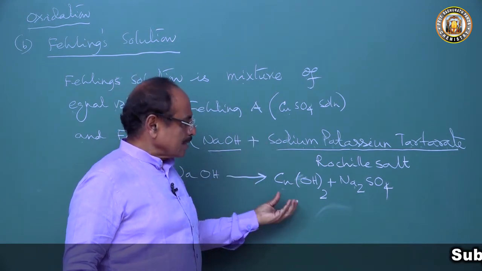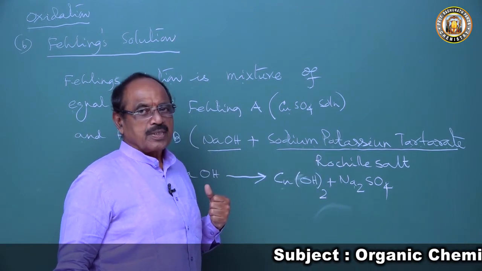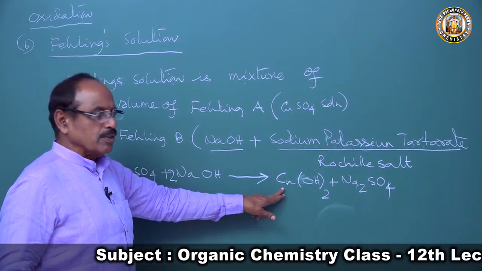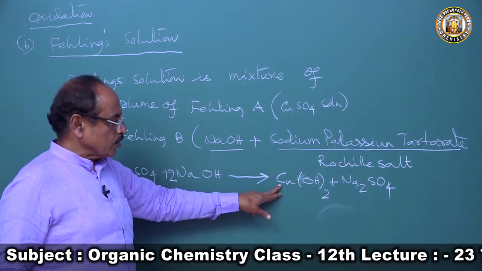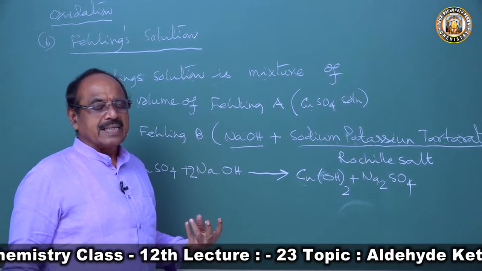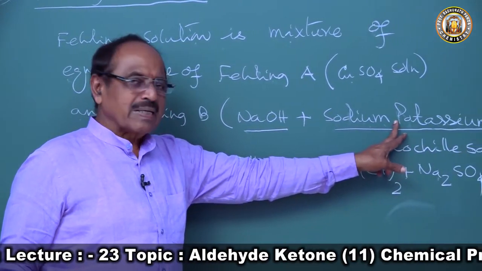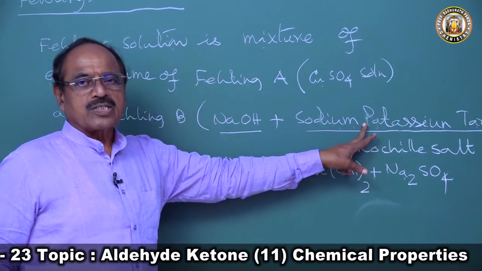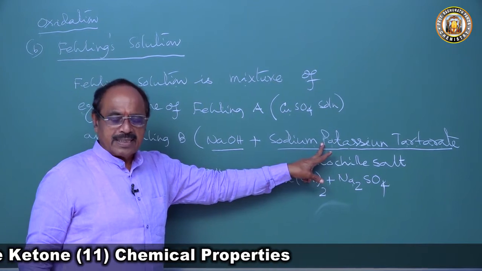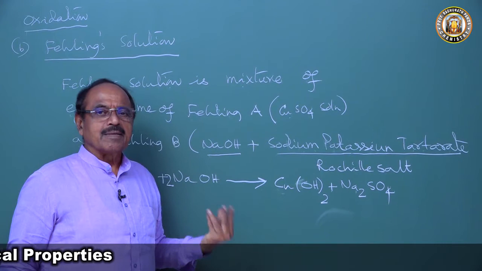So to stabilize that cupric hydroxide precipitate, the sodium potassium tartarate is used, and this Fehling solution is a mild oxidizing agent because of the cupric ion. It presents a cupric ion and a hydroxide ion. They independently remain in the solution because of the presence of sodium potassium tartarate.